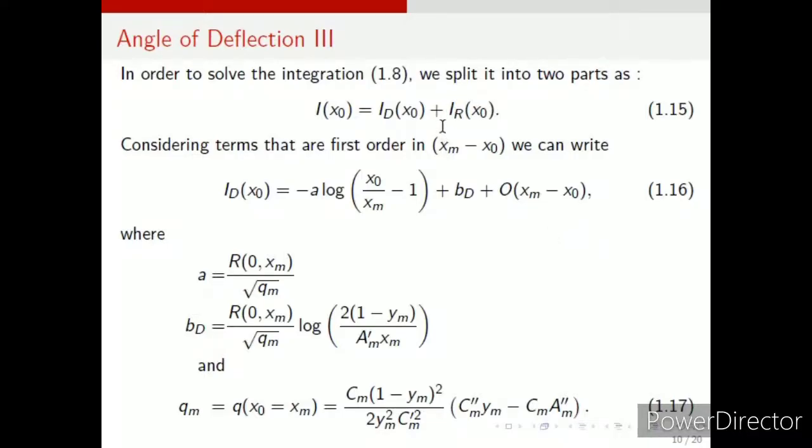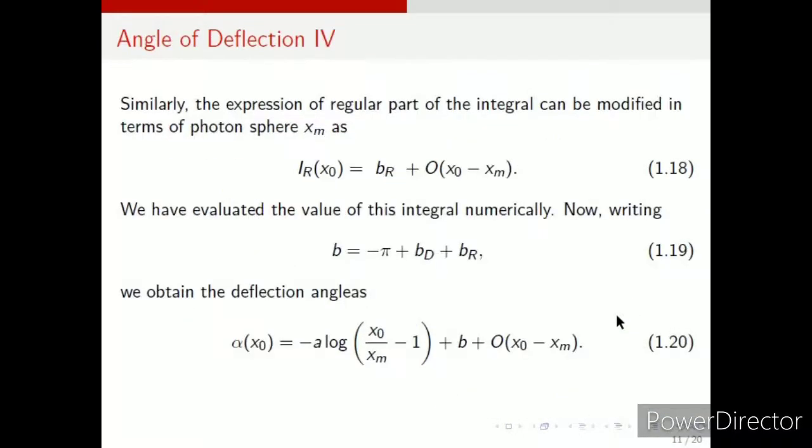Now this Id x0 is the harder portion to calculate actually. Ir x0 is the regular portion, it has got no singularity. We have solved it, but we can't solve it analytically, so we have solved it numerically. It was becoming very complicated, so we have solved it numerically and obtained the value.